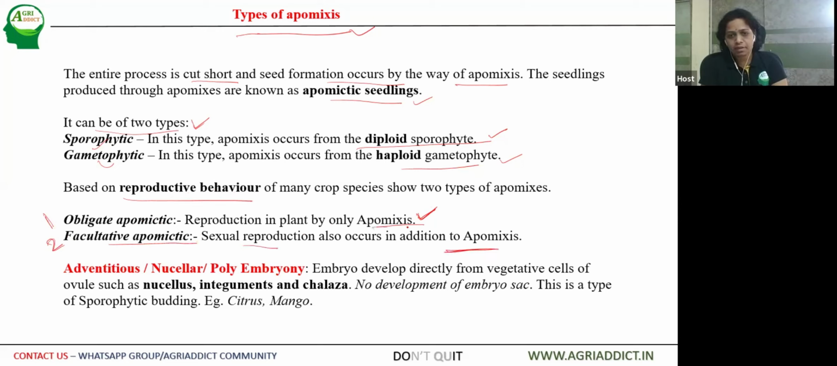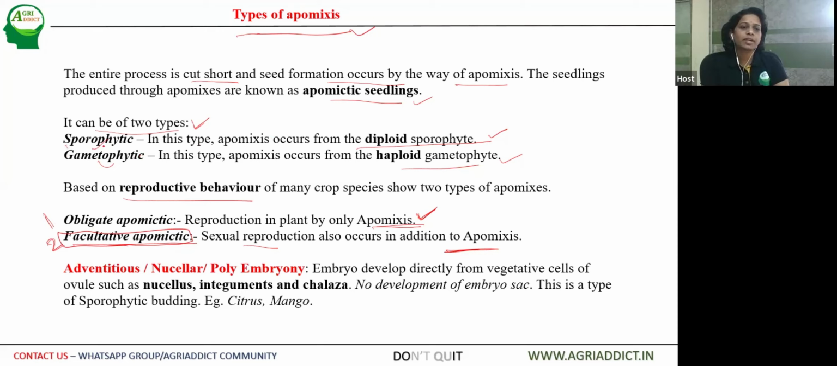So apomixis itself is formation of seed without fertilization, and obligate plants only reproduce through apomixis. Whereas in case of facultative apomictic, sexual reproduction also occurs along with apomixis. The majority of horticulture crops come under this category. Then if you see,